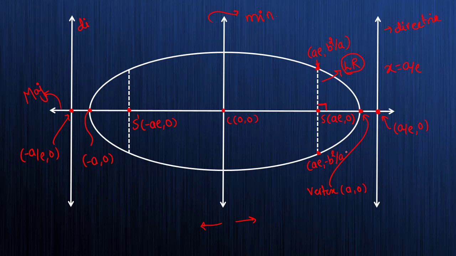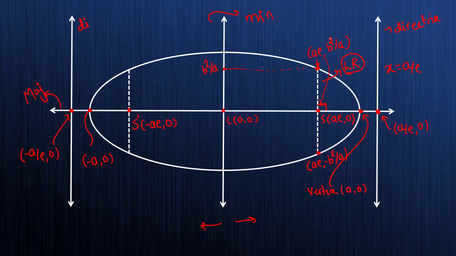Means if I draw a perpendicular here on the y-axis, this point will be b square by a. So there is no need to remember all this. Just remember that the coordinate of this point is nothing but ae comma b square by a. Where did ae come from? It came from here. The x coordinate is ae, the y coordinate is b square by a.